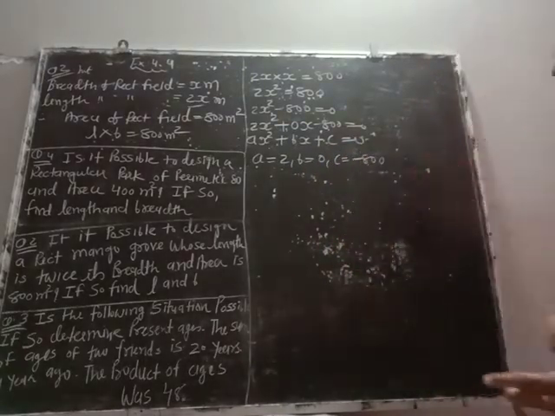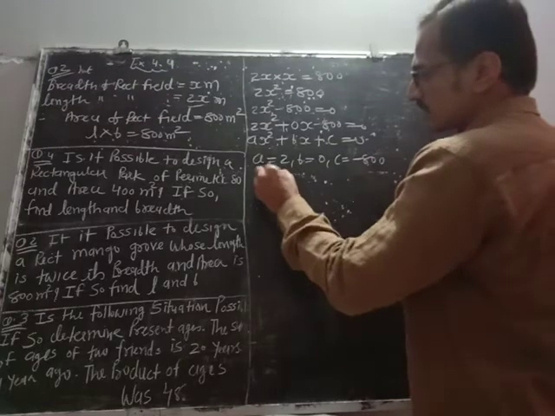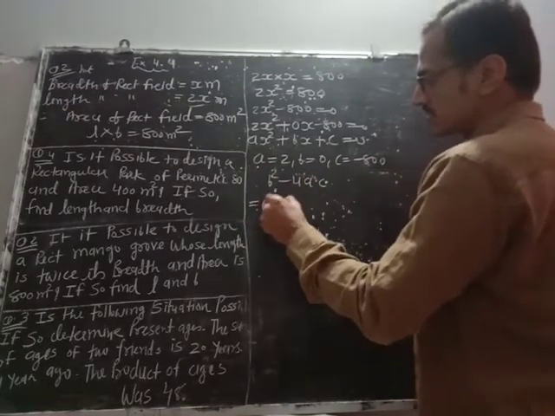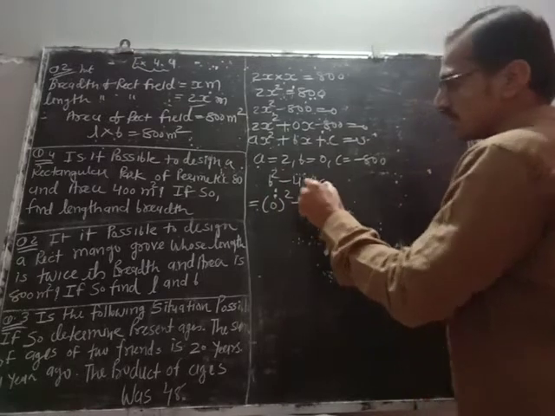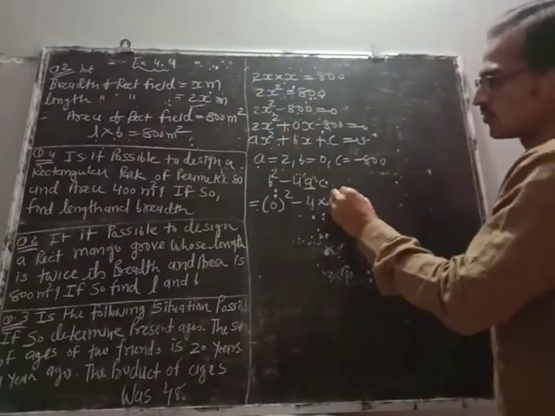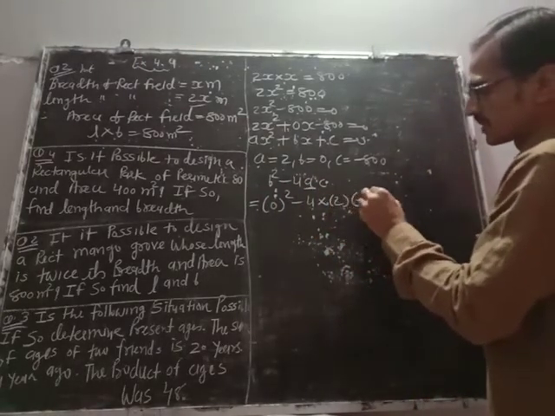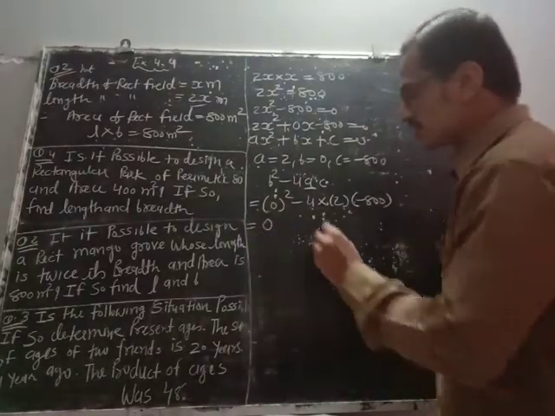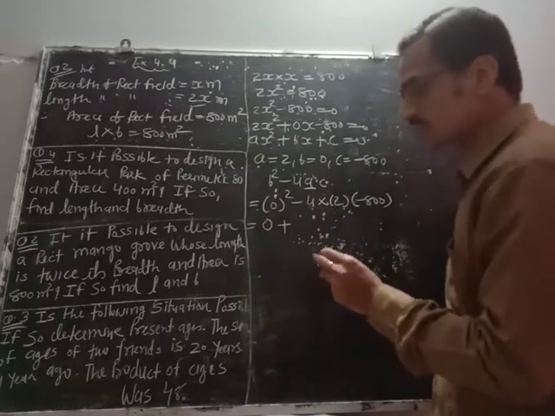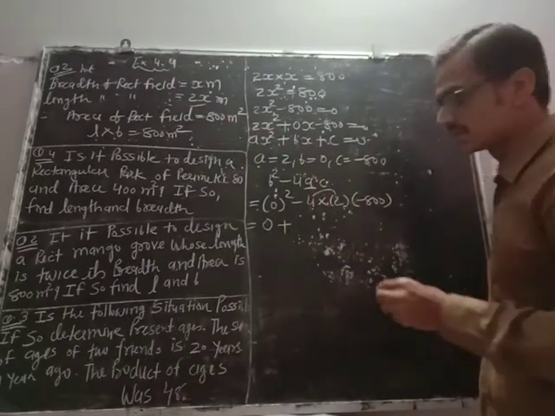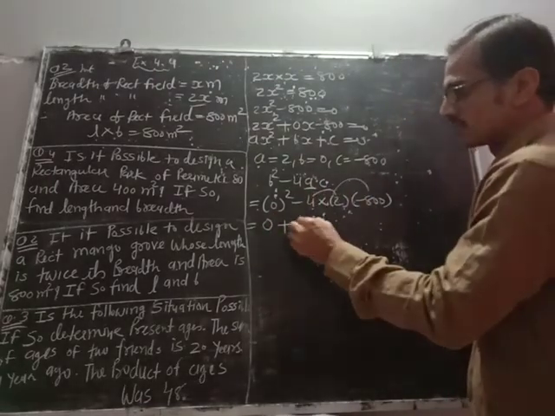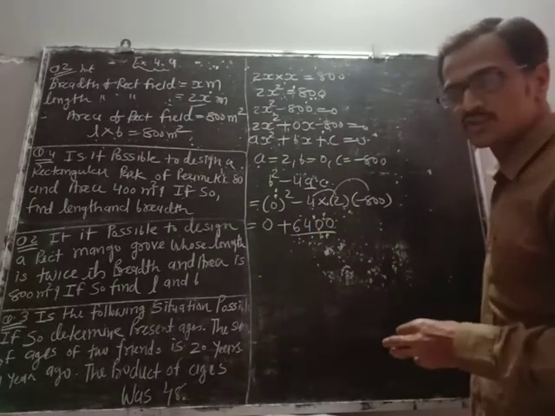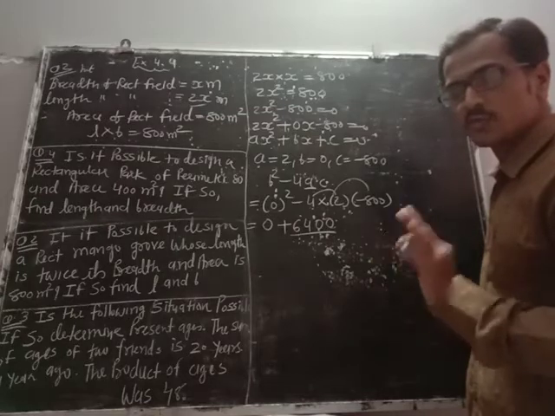Let us find b square minus 4ac. b is 0, square, minus 4 into a is 2 and c is minus 800. So 0 square is 0, minus minus plus 4 twos are 8, 8 eights are 64, so 6400.